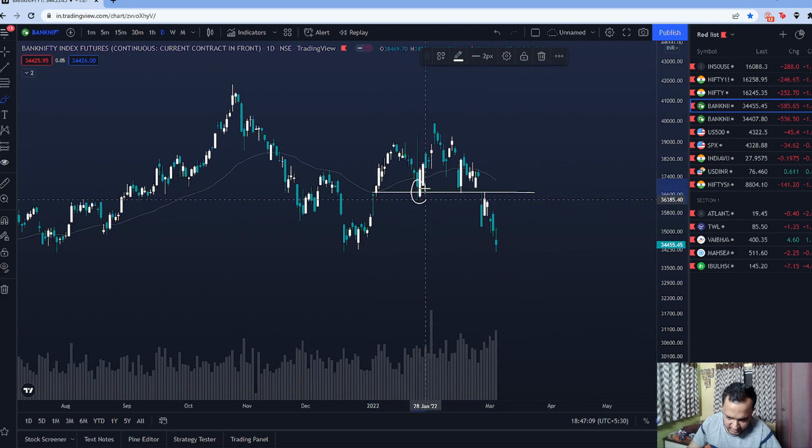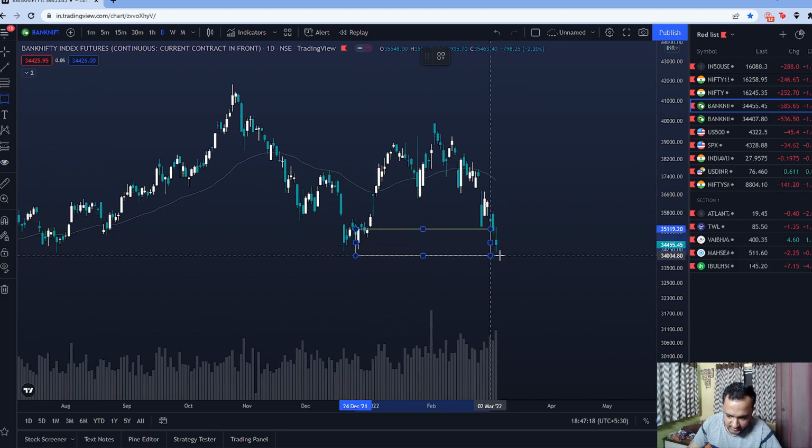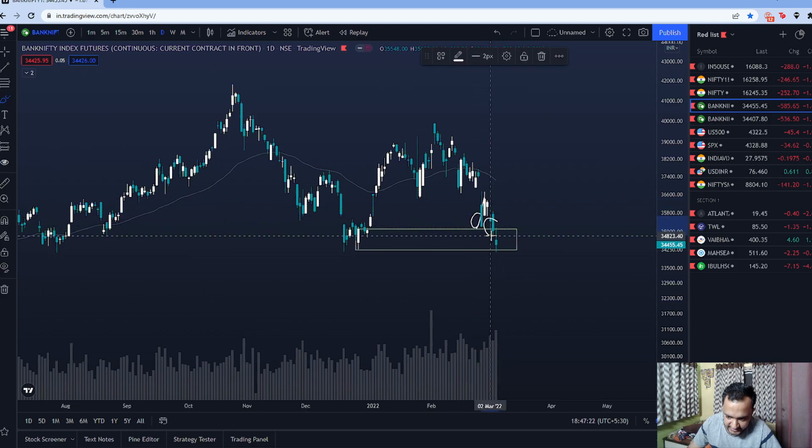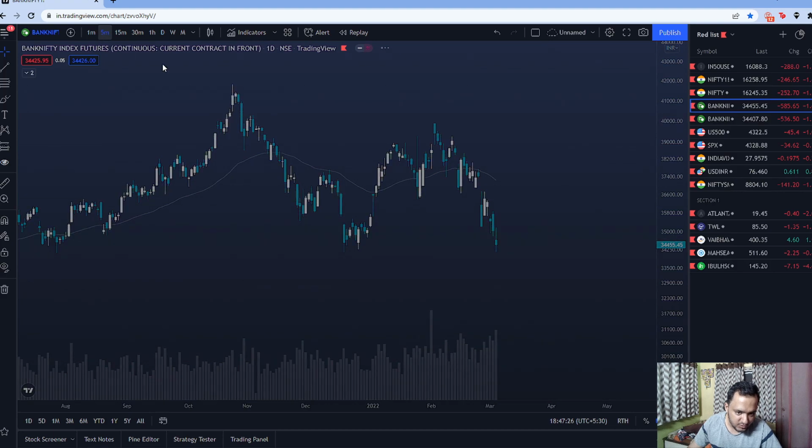So there was a demand zone in Bank Nifty here, which made this new high. And then when this got broken here, Bank Nifty has gotten very weak, right? And you see again, it tested out this area of demand multiple times. Somewhere here is your first test. We get a spike. Second test, also we get some spike. Now third test is failing again. And this is what we do not want to see, right?